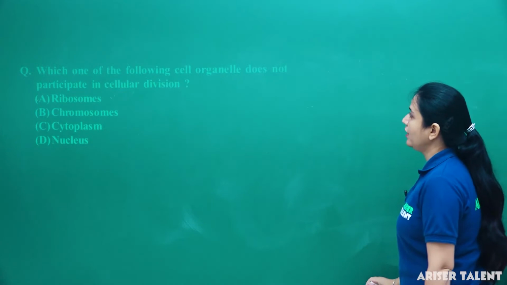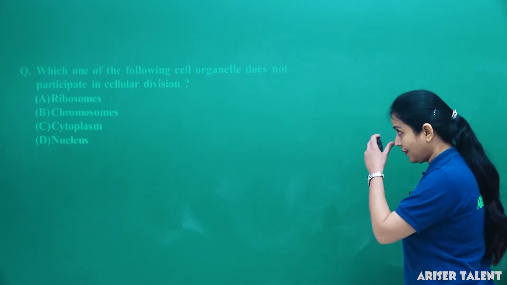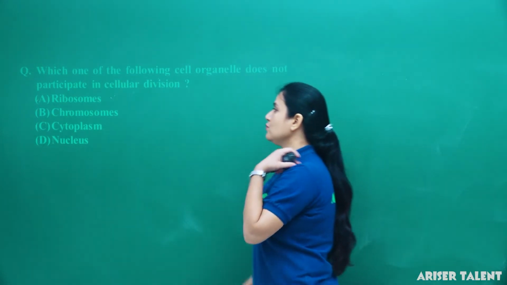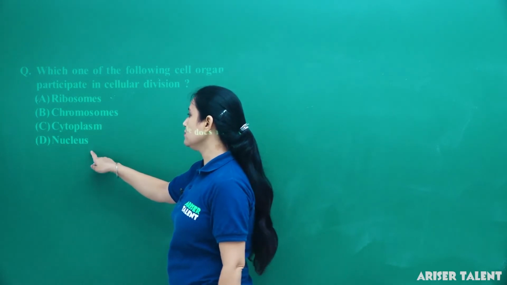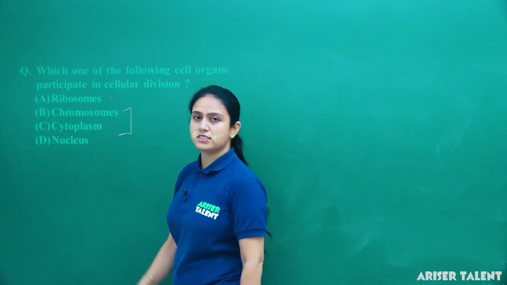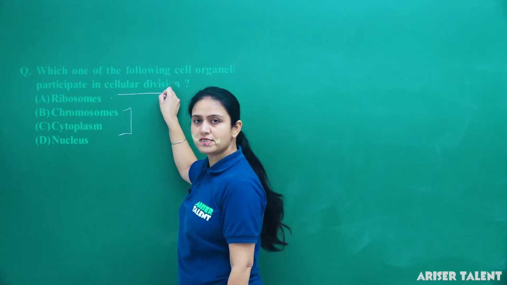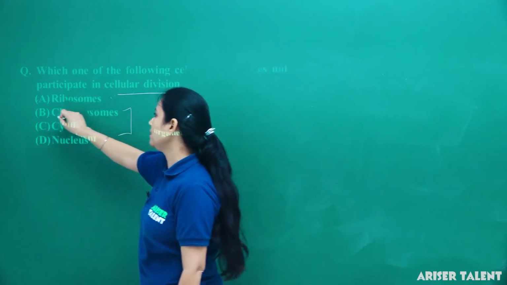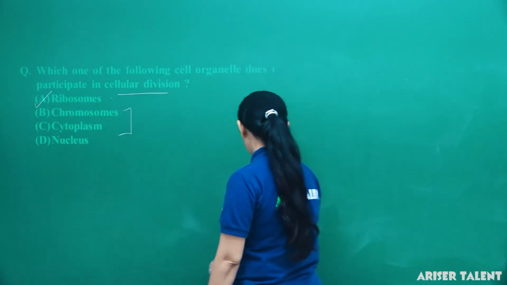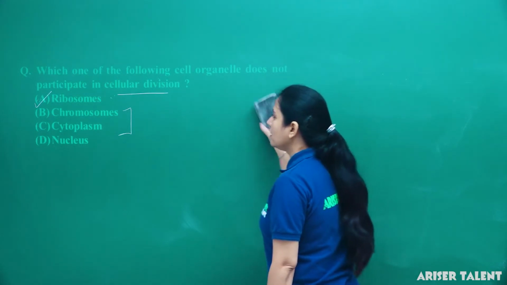Which of the following cell organelles does not participate in cellular division? Ribosome, chromosome, cytoplasm, nucleus. The other three participate in cellular division, but ribosome does not participate in cellular division. So option A, ribosome, is the correct answer.